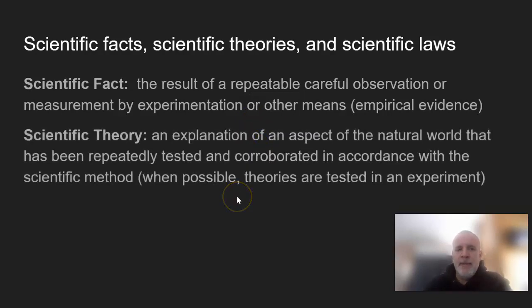A theory. Now, this word gets misused quite often because in layman's terms, outside of science, a theory is kind of like, oh, I have this idea or I have a theory about how something works. But in science, it's actually very important. A scientific theory is an explanation of an aspect of the natural world that has been repeatedly tested and corroborated in accordance with the scientific method. When possible, theories are tested in an experiment. They don't have to be experimental.